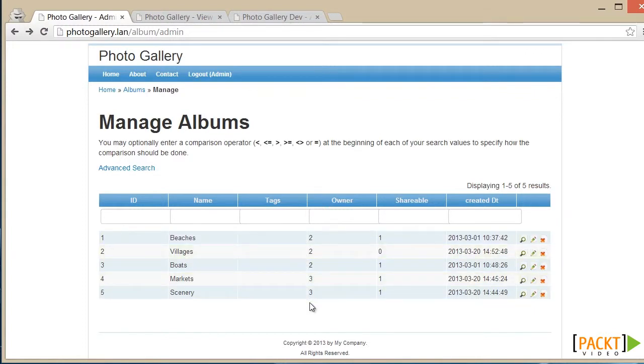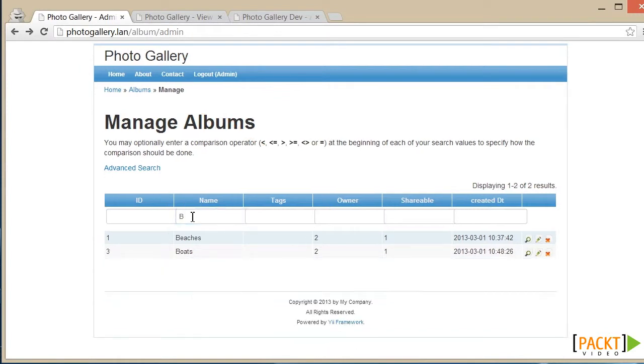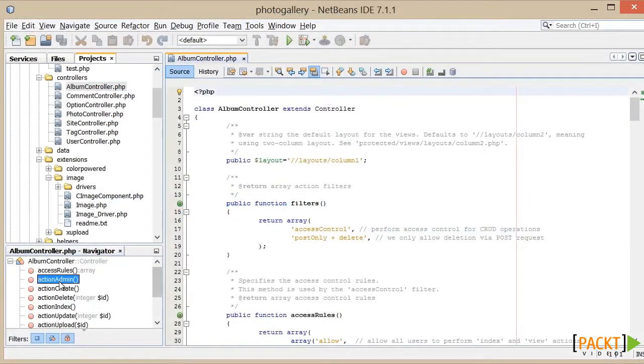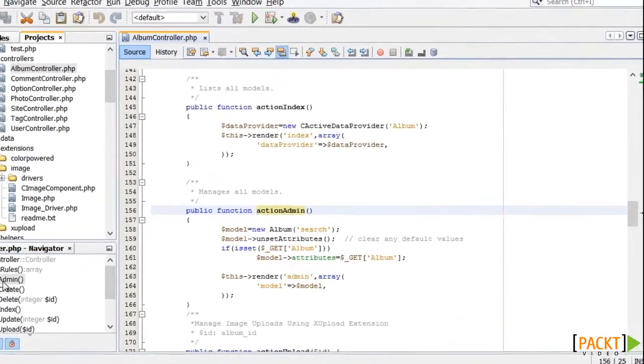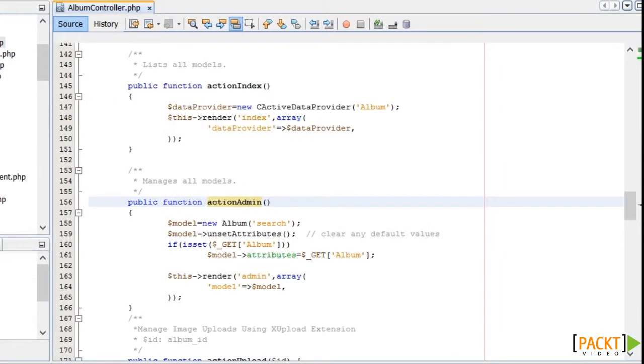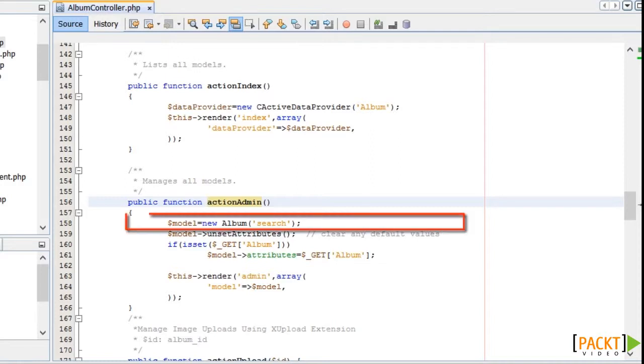and in our application, this should display a list of albums just for the logged-in user. So first, let's take an overview of how this widget works. It's an Ajax-enabled widget, and so will refresh itself based on filter criteria or sort requests. The GridView displays data returned by a method in the data model using a data provider object. By default, this method is the search method, and in the controller, when we create a model instance to pass to the GridView, we use a search scenario.